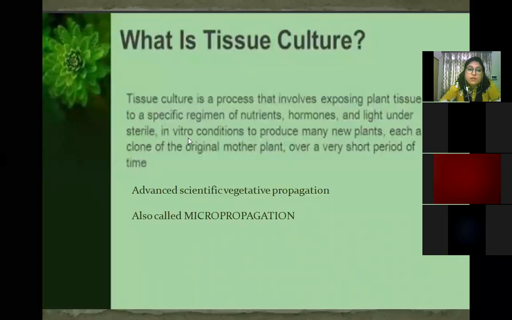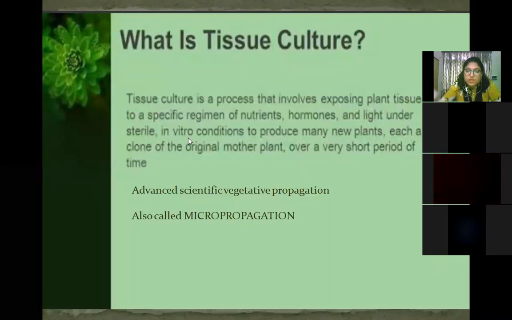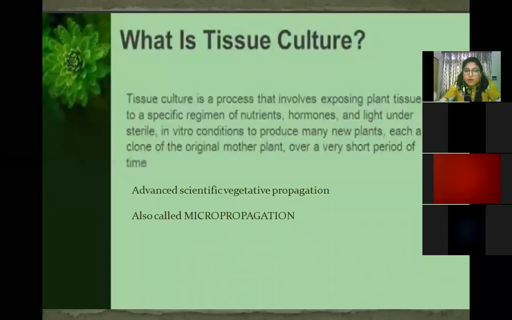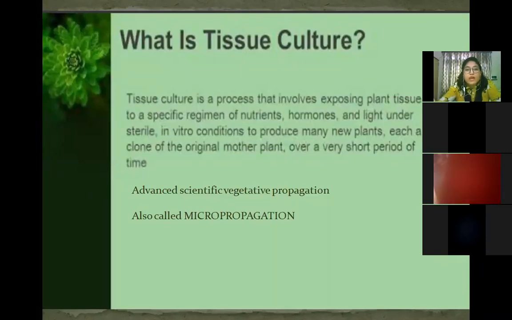In vitro means laboratory conditions. So this procedure is done in the laboratory under sterile conditions. Sterile means free of all infections, free of all microorganisms. So that is a disease-free environment we are providing to those tissues from where the new plants will grow.